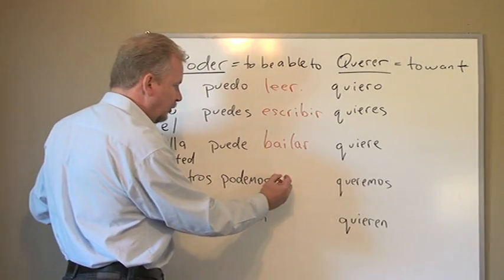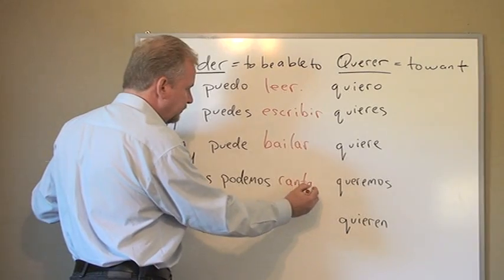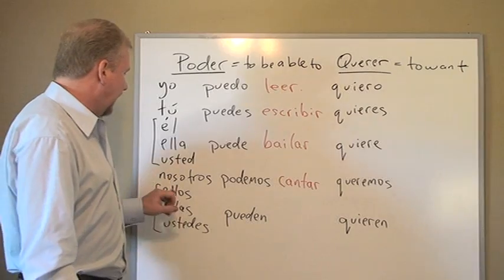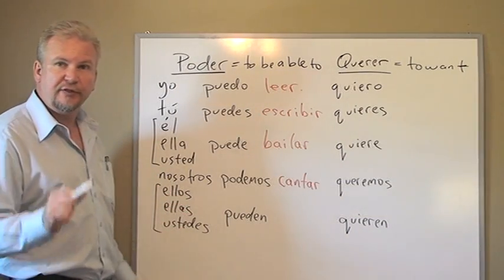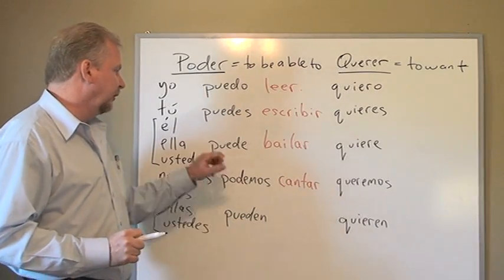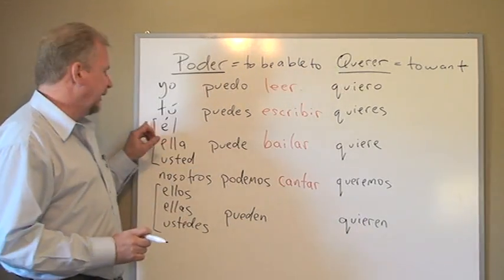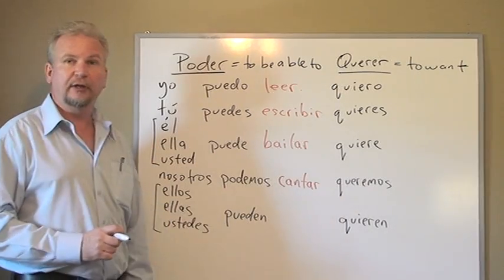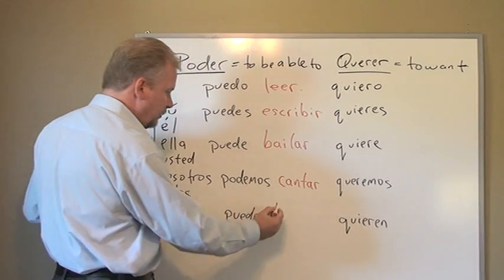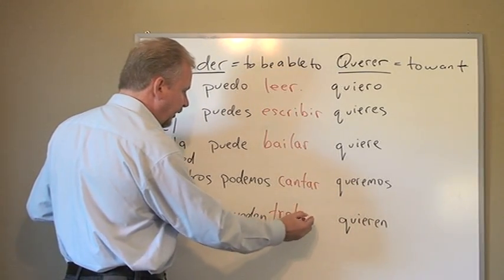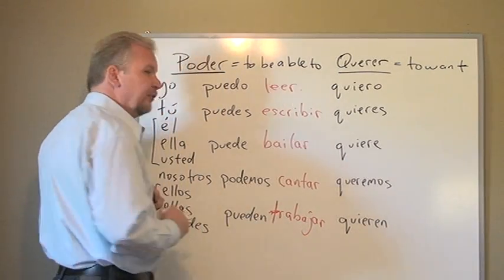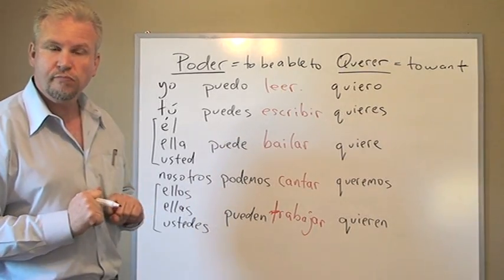Nosotros podemos. What can we do? Nosotros podemos cantar. We can sing. Ellos, ellas y ustedes, they masculine, they feminine, and you plural, pueden. The same as él, ella, and usted singular, we just add the letter N. Ellos pueden. What can they do? Well, trabajar. Ellos pueden trabajar. They can work.